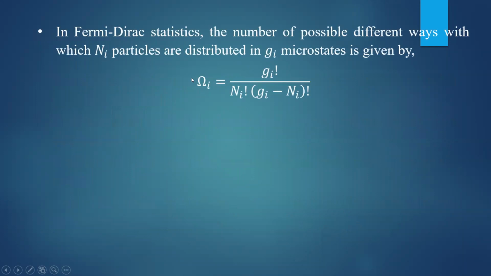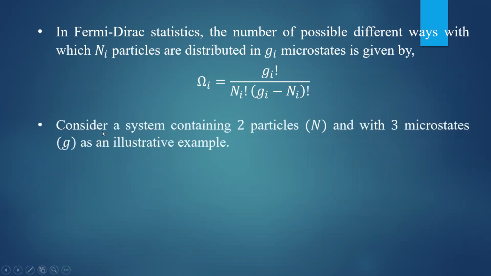Now, according to Fermi-Dirac statistics, what is the number of possible combinations to distribute Ni particles in Gi microstates? Basically that is given by omega i equal to Gi factorial divided by Ni factorial into (Gi minus Ni) factorial. That is the formula to find the number of ways in which the particles are distributed in accordance with Fermi-Dirac statistics. Okay, let us check this formula.